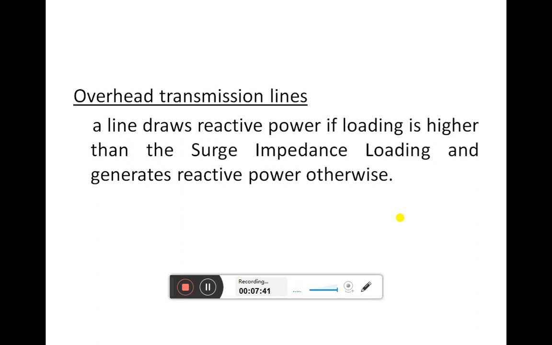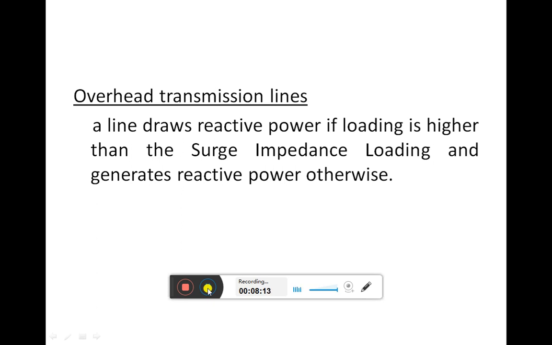If the overhead transmission line is overloaded, if the load on the line is more than the surge impedance loading, then in this overload condition it acts like an inductor and absorbs reactive power.